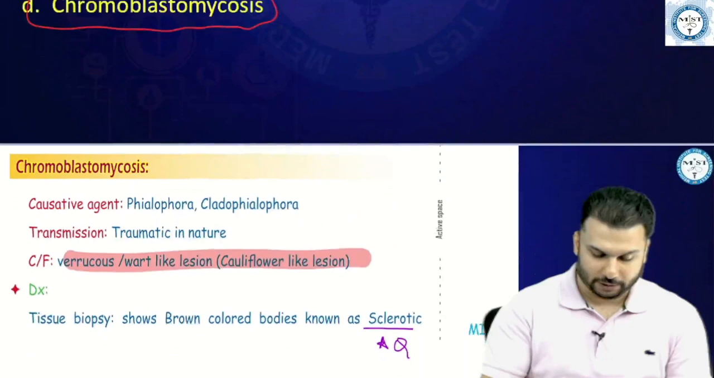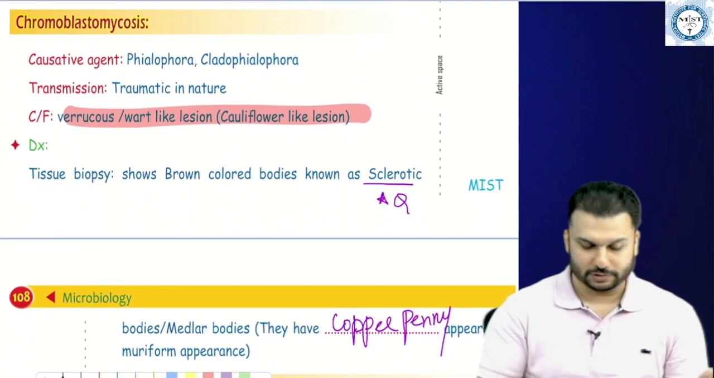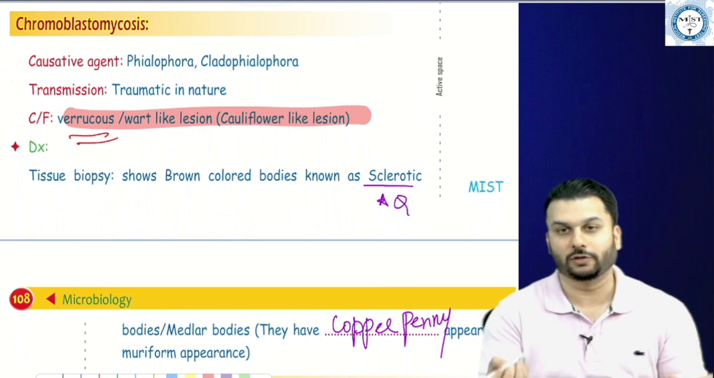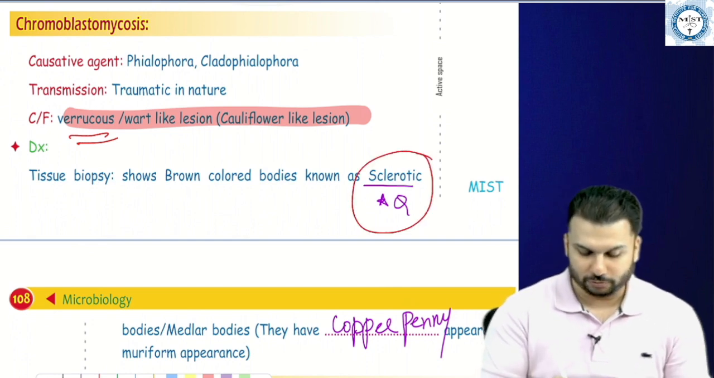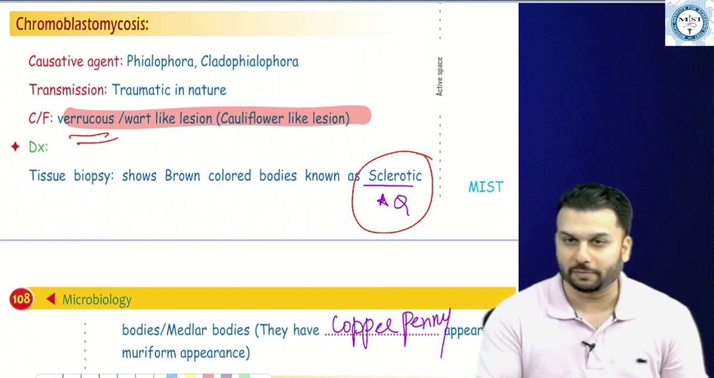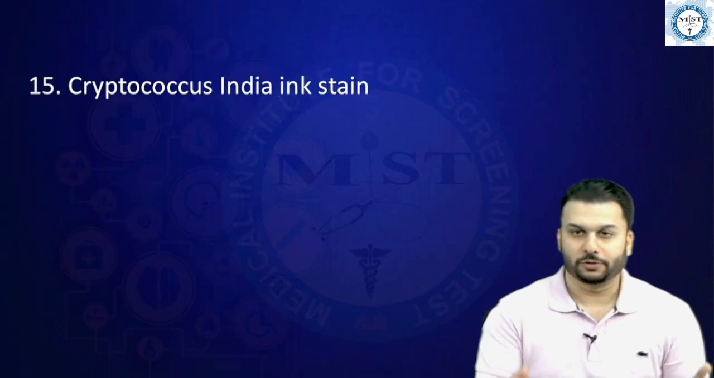So Chromoblastomycosis, those words are specific buzzwords: what you see are verrucous or cauliflower-like lesions, and I told you this is important for questions, that is sclerotic bodies, etc., and they have come up in our exam. Okay, so here's our next question.